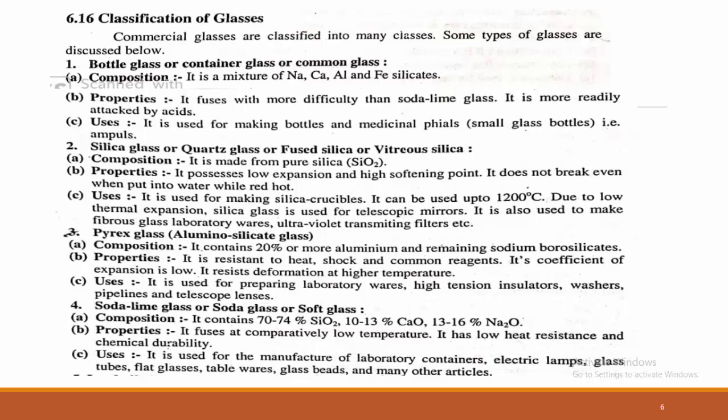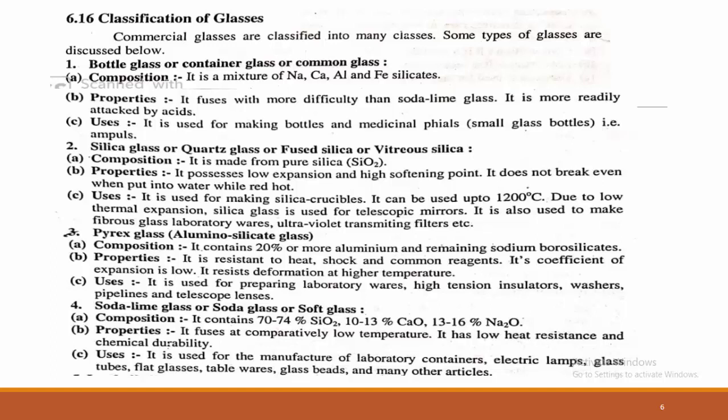Now come to the classification of glass. This is very important. Glass can be classified into 8 to 10 types, where the classification is defined on the basis of composition and properties. The first is bottle glass or common glass. It is a mixture of sodium, calcium, aluminum and iron silicates.